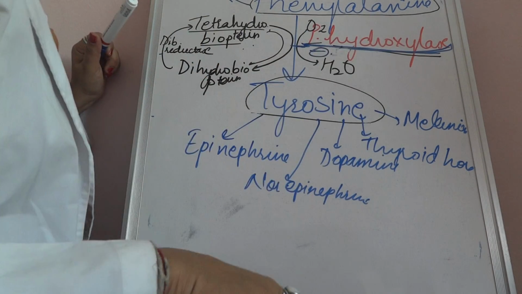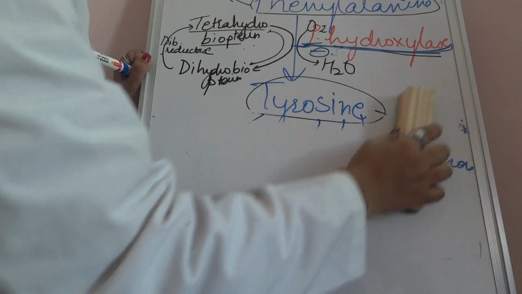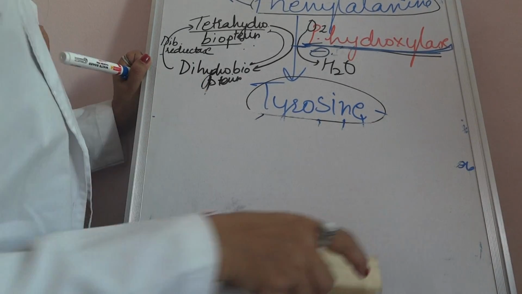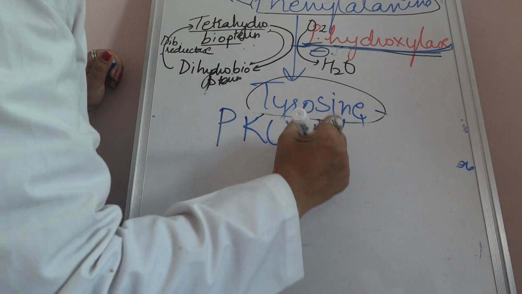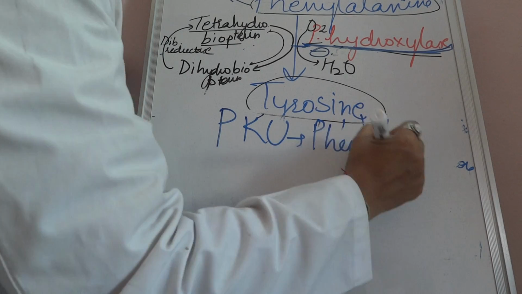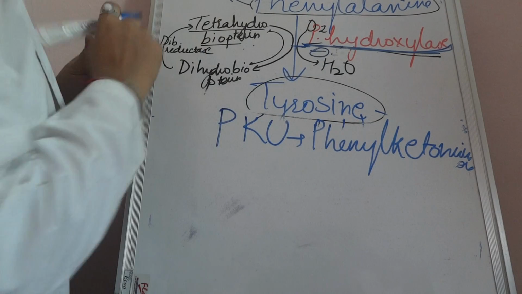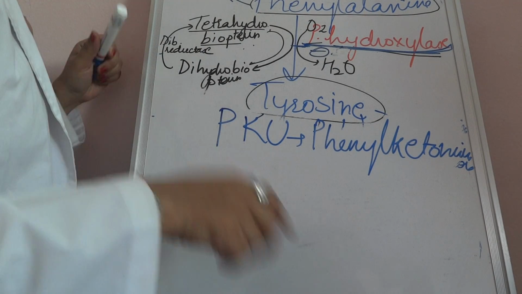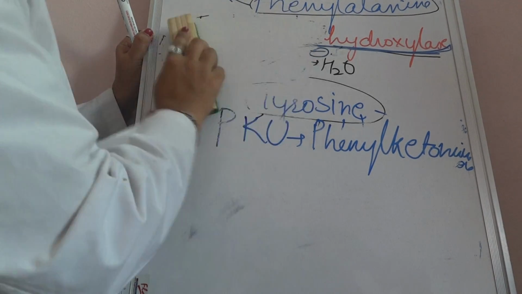So when this enzyme, that is phenylalanine hydroxylase, is absent, this condition is called phenylketonuria. Phenylketonuria, because phenylalanine is accumulated in the body, it takes part in another cycle, it does not form tyrosine, but it will form phenyl pyruvate.